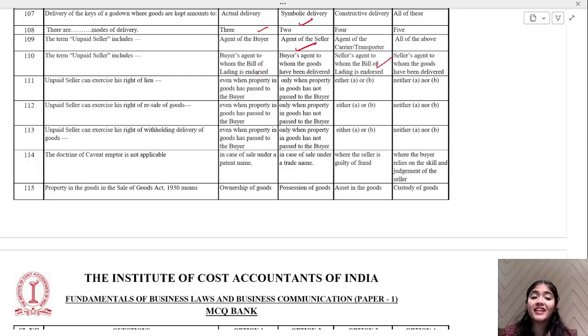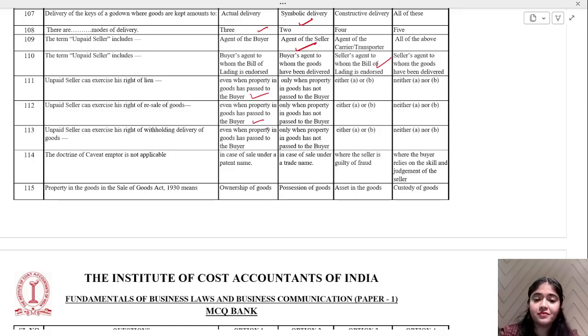Unpaid seller can exercise his right of lien even when property in goods has passed to buyer, only when property in goods has not passed to buyer, either A or B, or neither A nor B. Even when the property in goods has passed to buyer. Option number 1. Unpaid seller can exercise his right of resale of goods. When can he exercise it? Even when property in goods has passed to buyer.